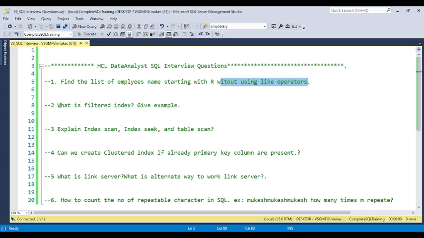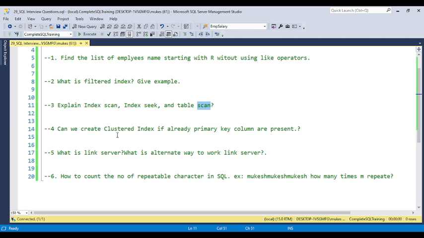The second question is: what is a filtered index? Give an example. The third one is: explain index scan, index seek, and table scan. The fourth one is: can we create a clustered index if a primary key column is already present? Suppose you have a table with an existing primary key, can we create a clustered index on that table?